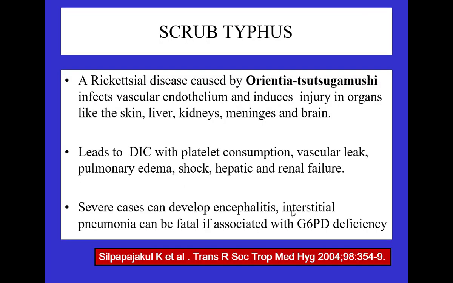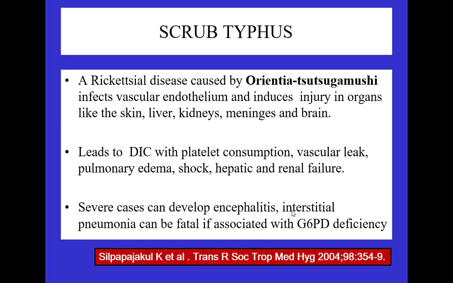Now last is scrub typhus, a rickettsial disease caused by Orientia tsutsugamushi, basically detected in Japan in wasteland. It infects the vascular endothelium and induces injury in organs like the skin, liver, kidney, meninges and the brain. Again, it can present as mono-organ as well as multiple organ involvement. In the south part of Delhi, Saket hospital receives a good number, a significant number of scrub patients. We receive very few in the east part of Delhi in our hospital. So always keep them in your differential diagnosis, send their investigations and start your treatment.